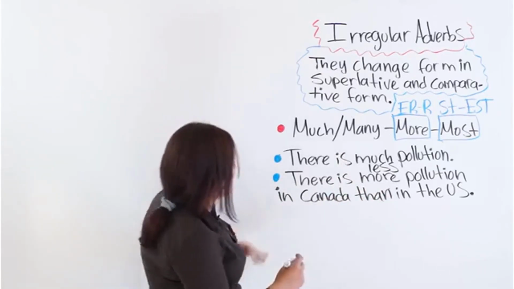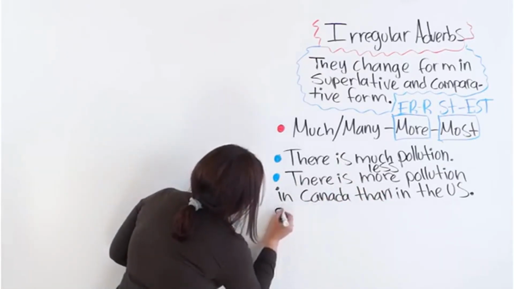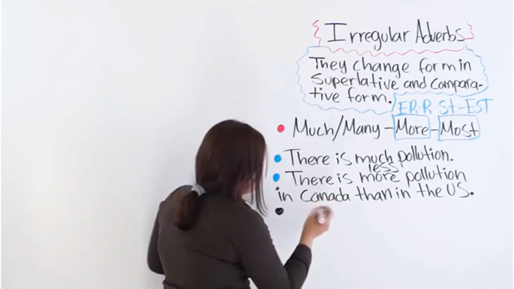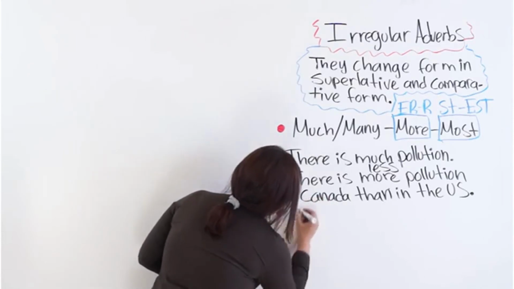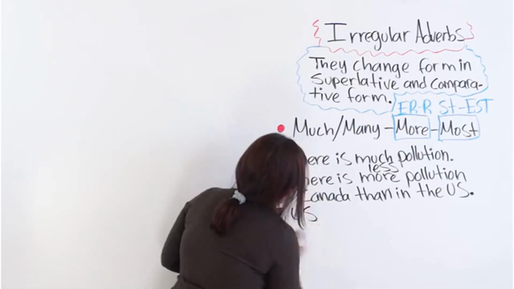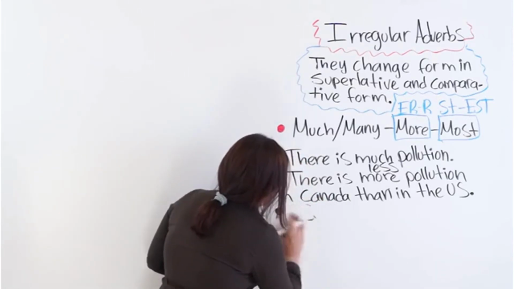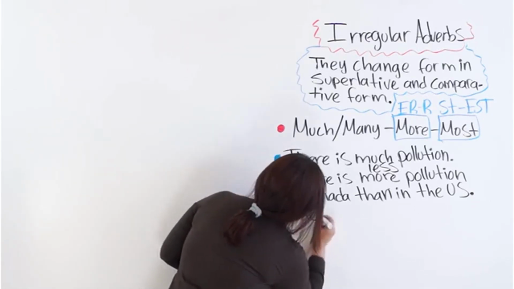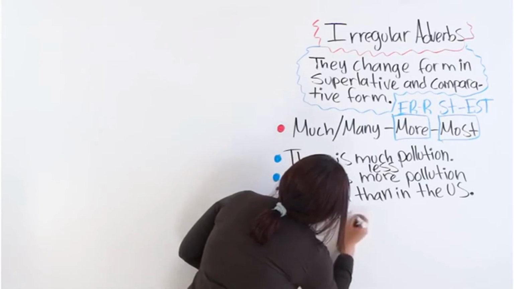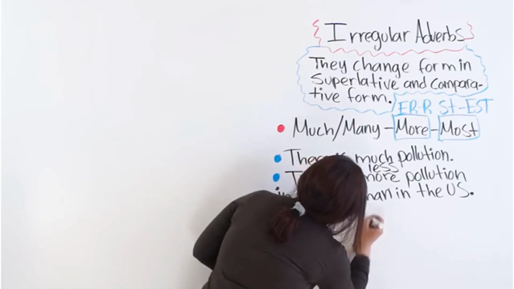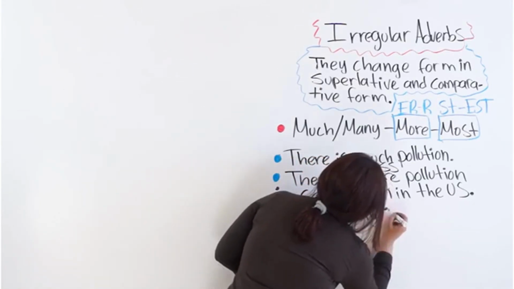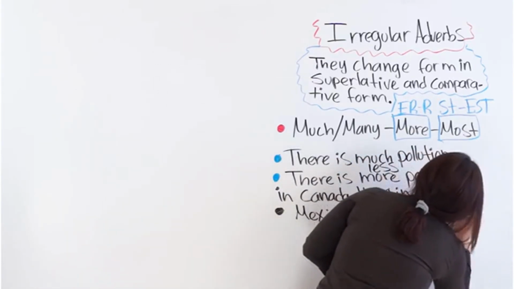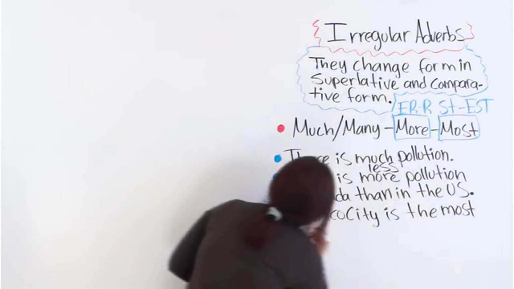The next one. Now let's change it into superlative form. You could say, let's use something else, say Mexico City is the most polluted.